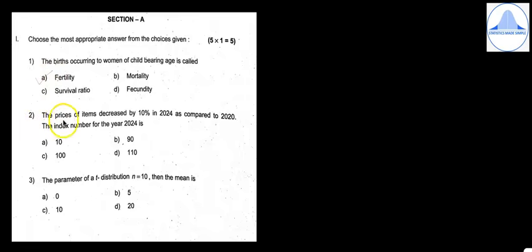Second question, the price index numbers decreased by 10% in 2024 as compared to 2020. The index number for the year 2024 is 10, 90, 100, 110. So the correct answer is 90.